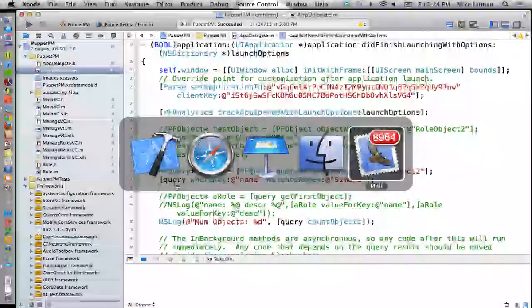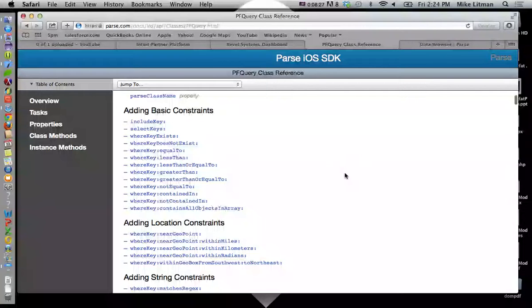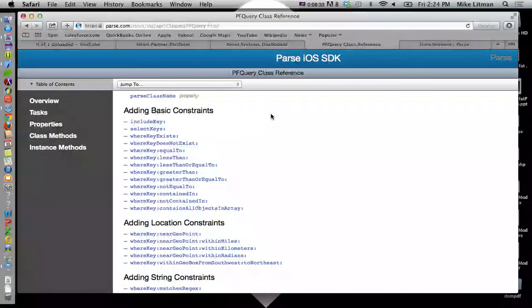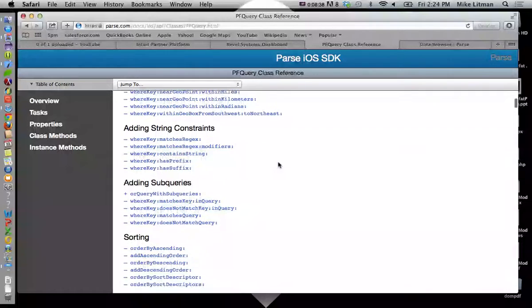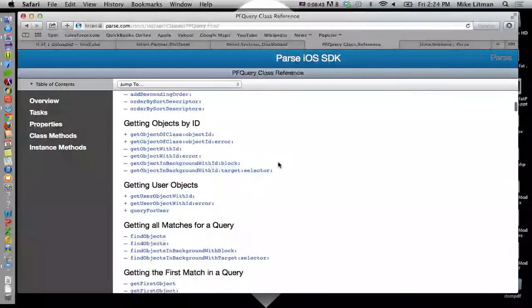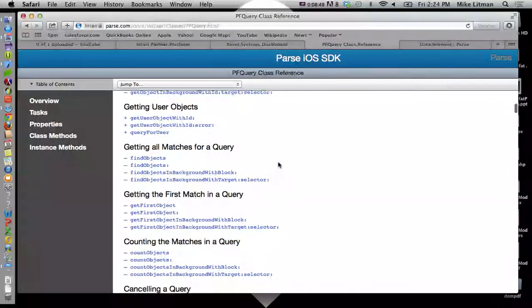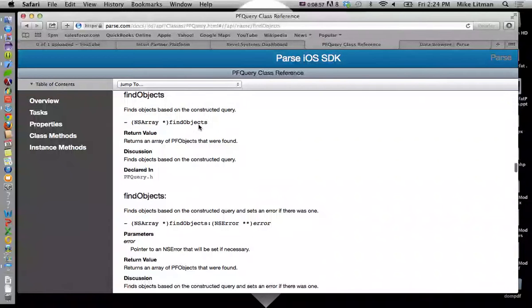Now let me go back to the documentation here. And here's our query class. Okay, I think this is basically what we want.